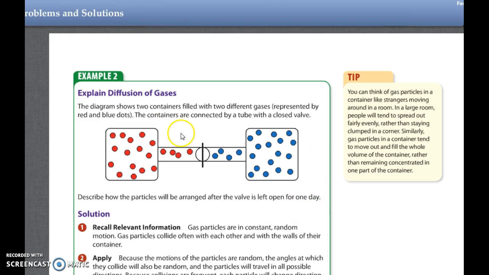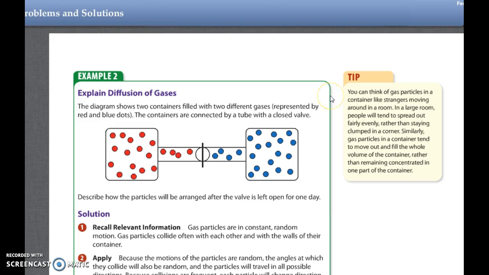Explain diffusion of gases. The diagram shows 2 containers filled with 2 different gases, represented by red and blue dots. The containers are connected by a tube with a closed valve. Describe how the particles will be arranged after the valve is left open for 1 day.